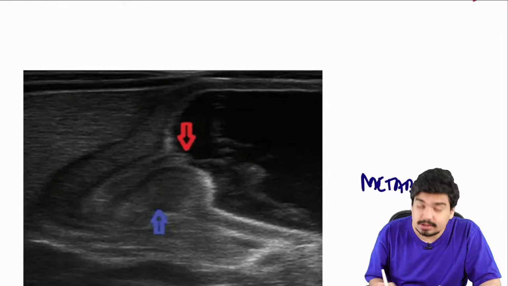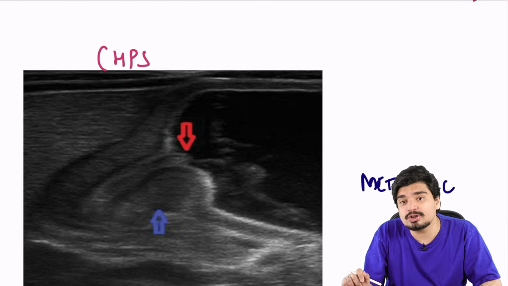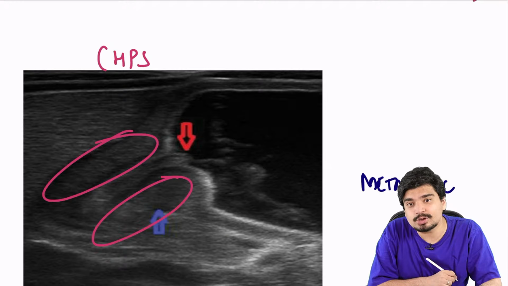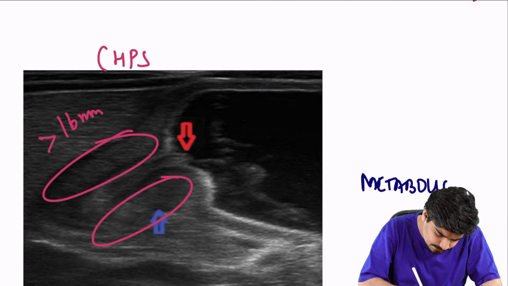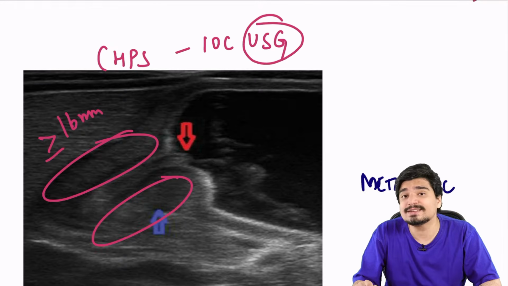What is this? This is an ultrasound image of congenital hypertrophic pyloric stenosis. And in congenital hypertrophic pyloric stenosis, you can see what? The length of the pyloric muscle becomes more than 16 mm. Remember, the investigation of choice in CHPS is always ultrasound.